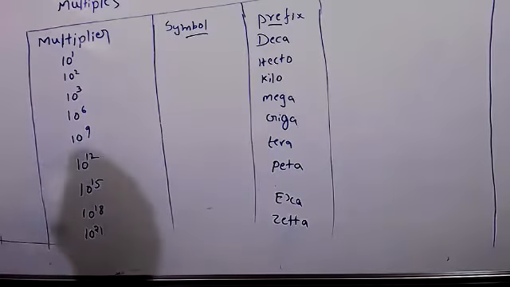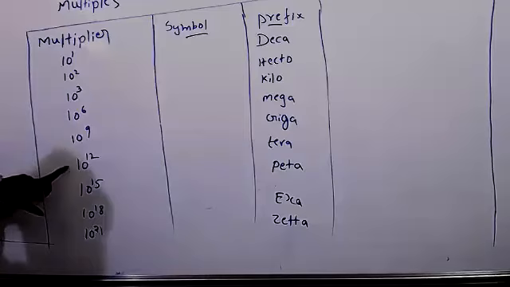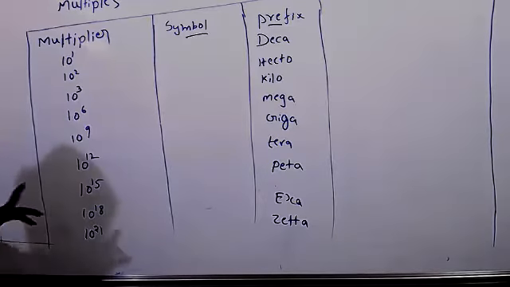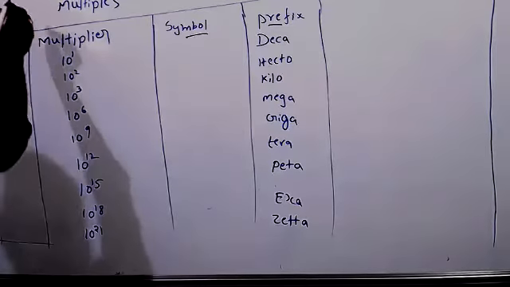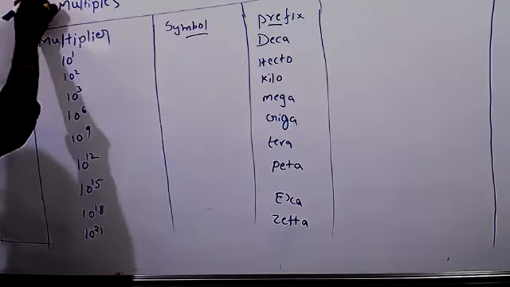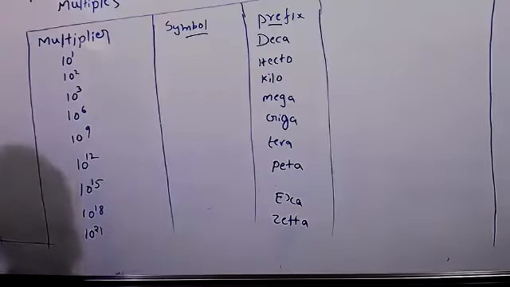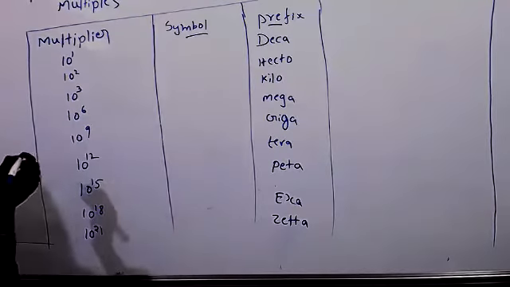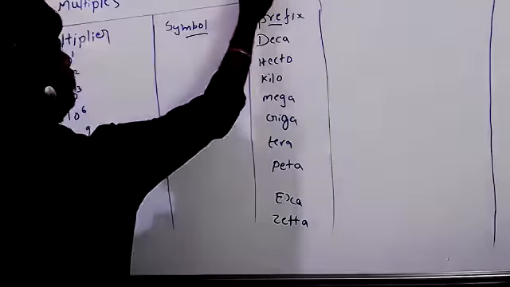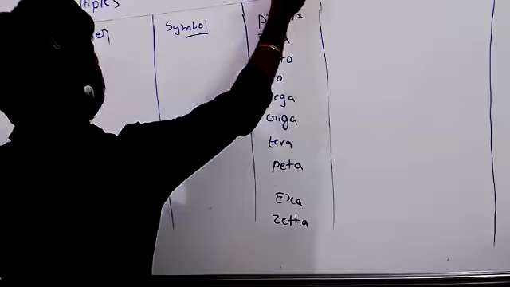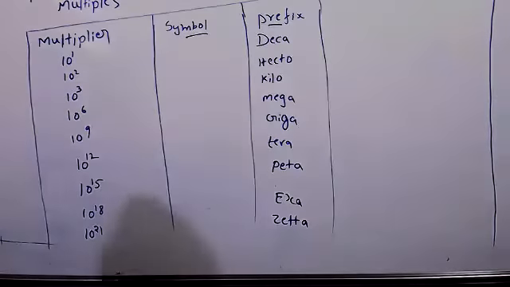After 3, all are multiples of 3: 6, 9, 12, 15, 18, 21, and 24 also. 10 to the power of 24 is also there. It's too high, we cannot see.